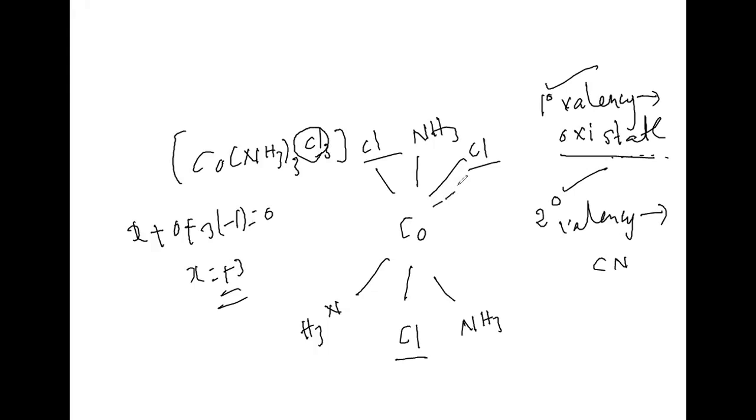This primary valency can be represented by using dotted lines like this. That is the reason whatever dotted line and thick line I am showing, the dotted line shows oxidation state, and the thick line shows coordination number. Understood this? That only I said, nothing new here.